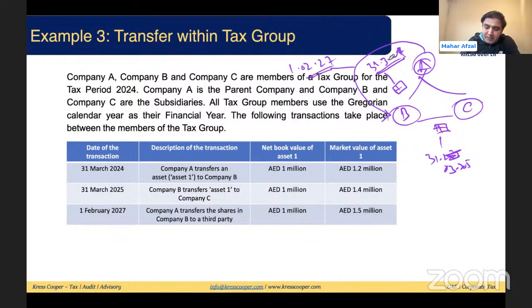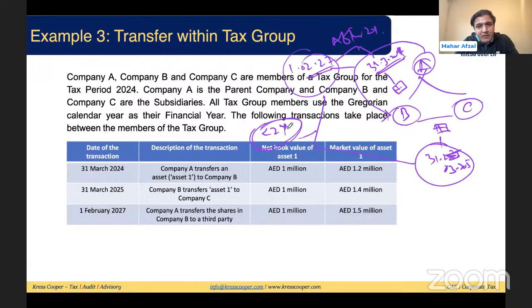The gap between this first transaction and this second transaction, 31st March 24, 25, 26, is 2 years. 2 years have passed. And the gap between these transactions and this transaction: this transaction has occurred on 31st March 2025. 2 years would have been completed on 31st March 2027, but they have made a transaction on 1st of Feb. This is less than 2 years. So there are chances clawback will be applicable on this.